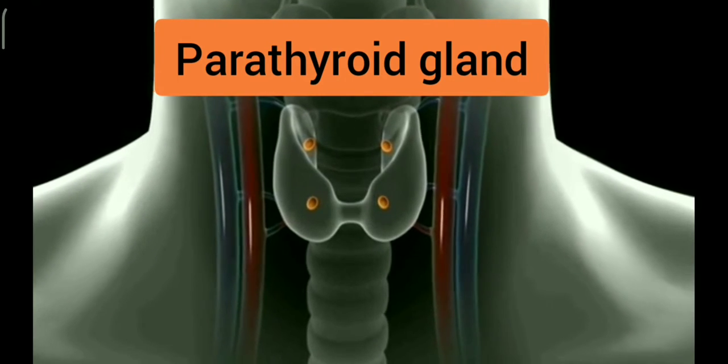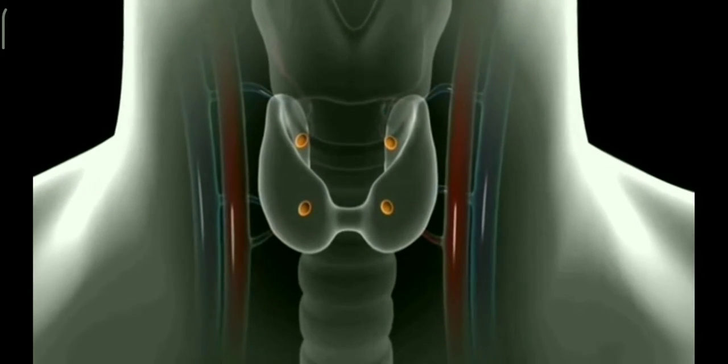Parathyroid gland is situated on the posterior surface of the lobes of the thyroid gland.